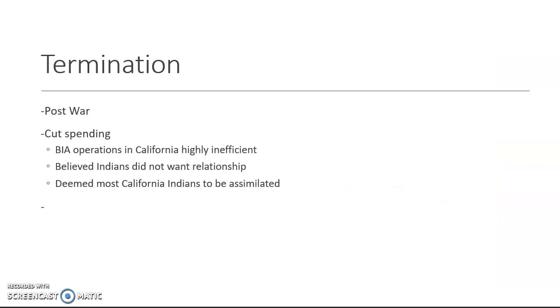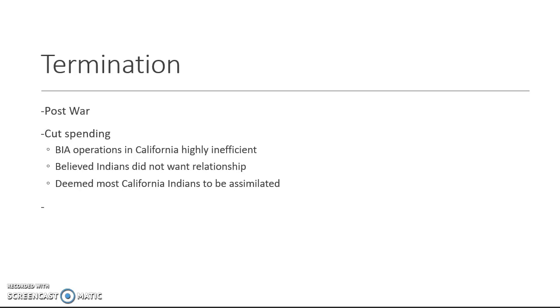So during this time period, California Indians are facing boarding schools, they're facing the fact that they don't have a lot of tribal land, and enters this era of termination. In the late 1940s, early 1950s, post-war, the federal government decides, as you learn in your textbook, to cut spending. So one of the methods of doing this is a policy called termination.